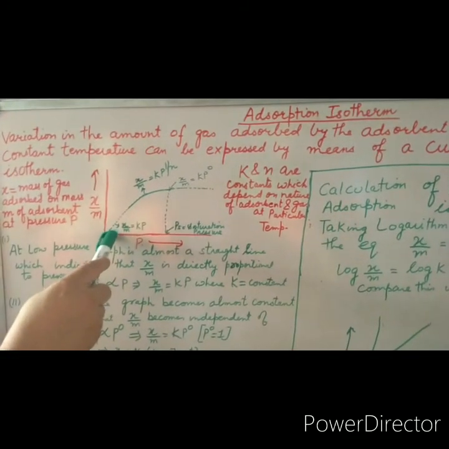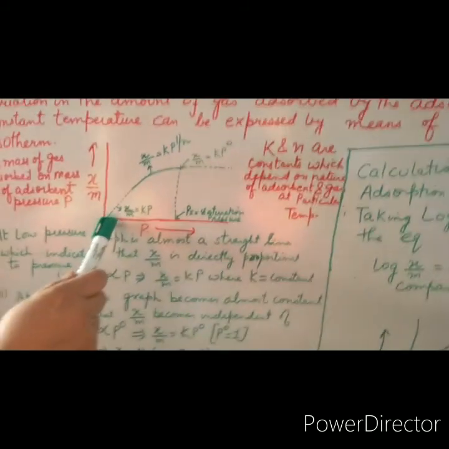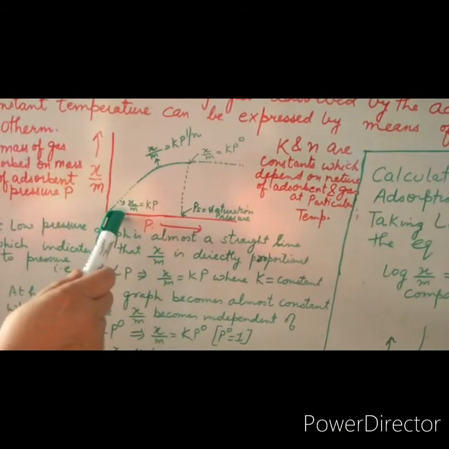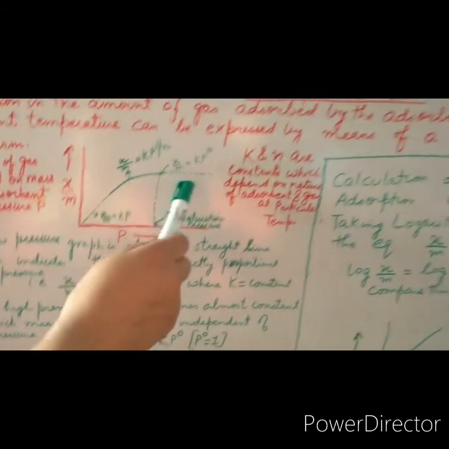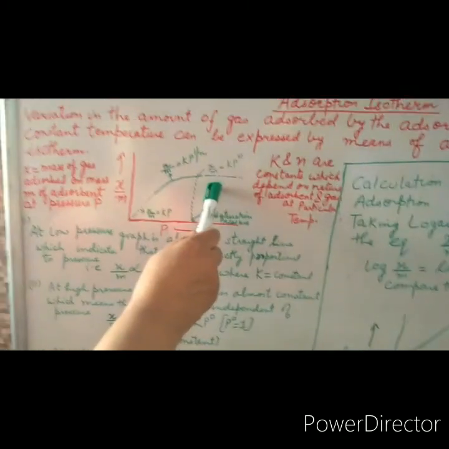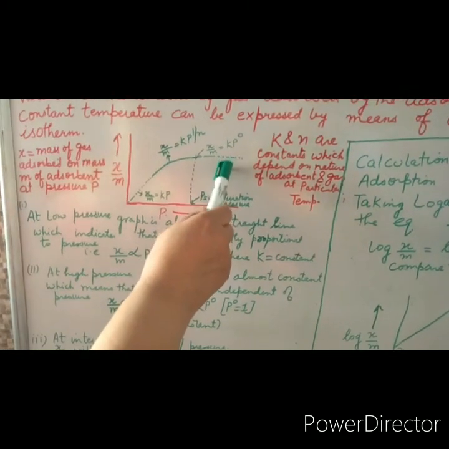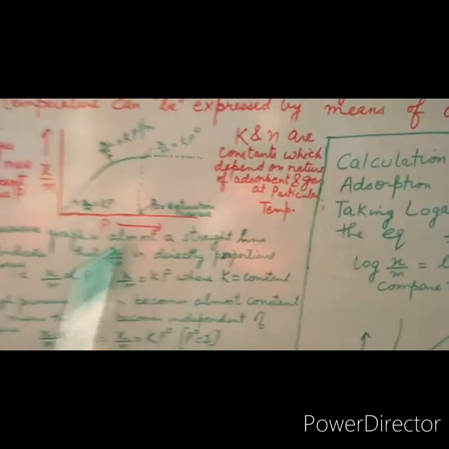So we have analyzed two conditions. At low pressure, the mass of the gas adsorbed on mass m of the adsorbent is directly proportional to pressure, and at high pressure, it is equal to a constant, that is, it is independent of pressure.